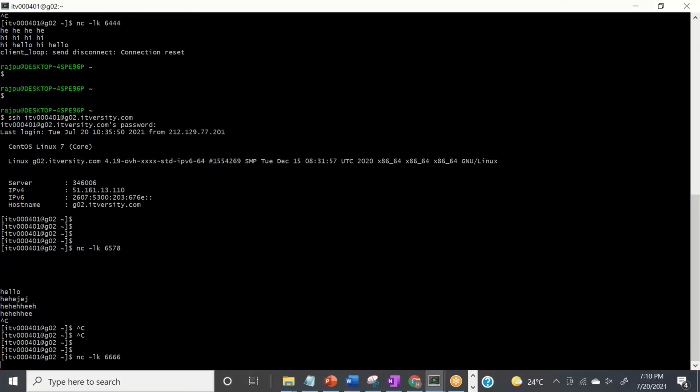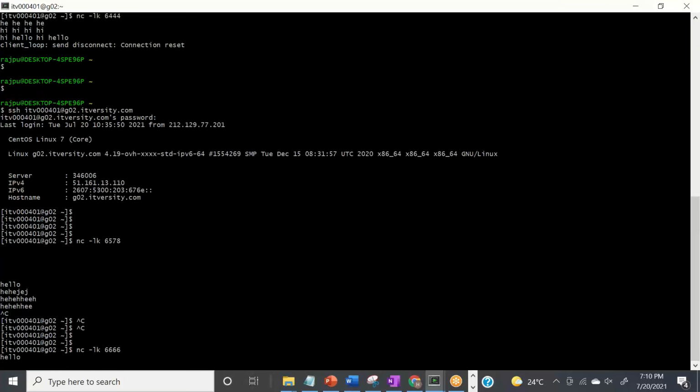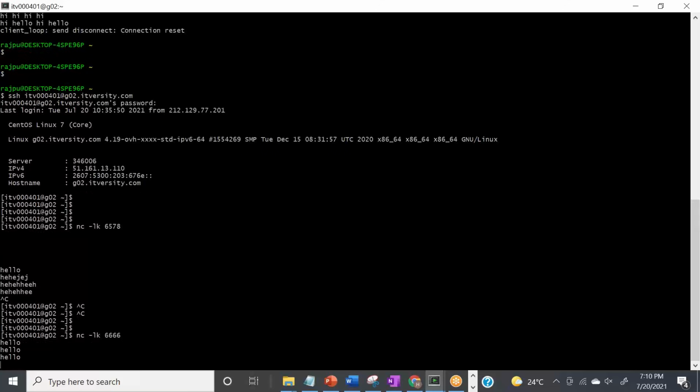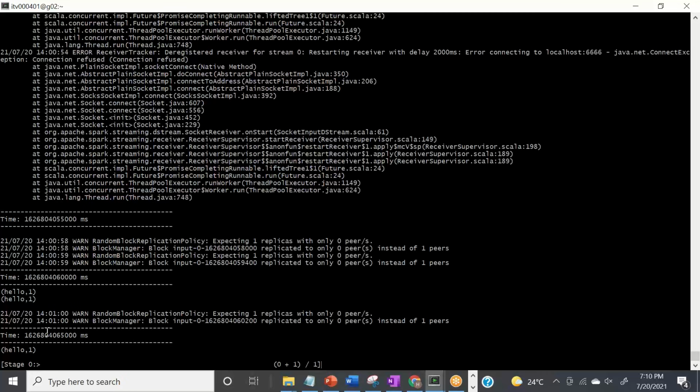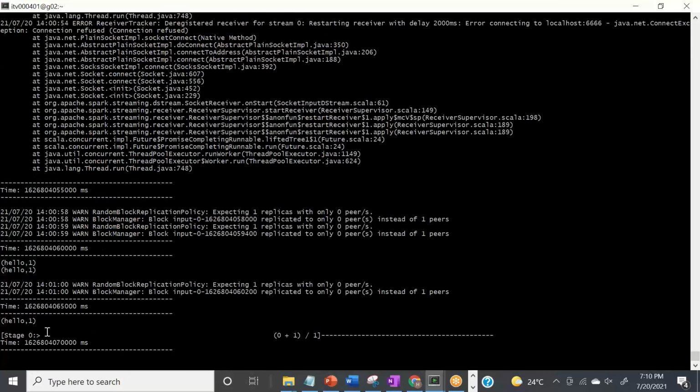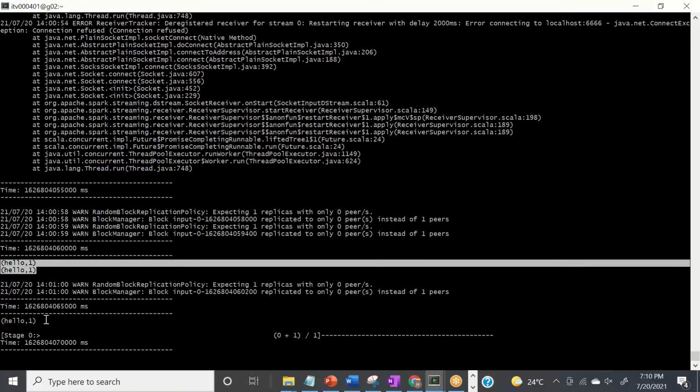6666, we will start the application, and we will write hello, hello, hello. Now see here, it has started working for us. Why? Because I opened the port, so it is finding the port open, so that error is gone. Why? Because the connection has been established. So it occurred hello, hello, it counted it one time.